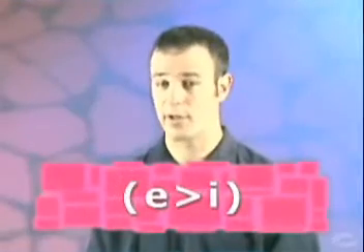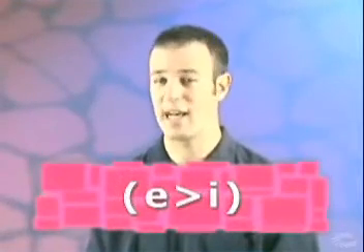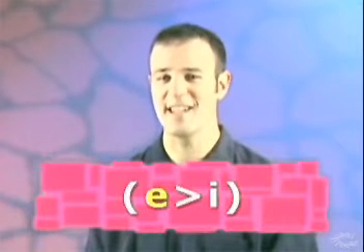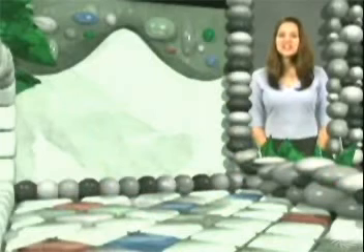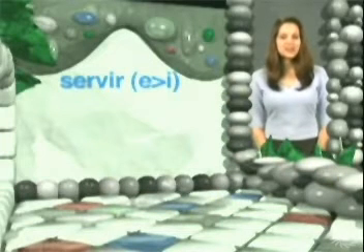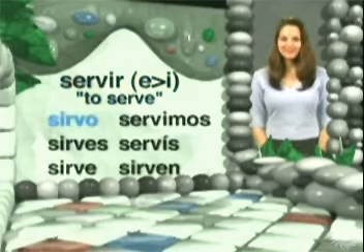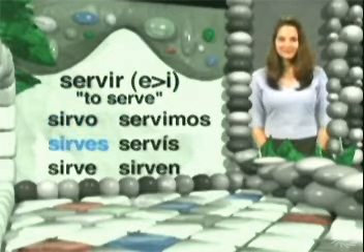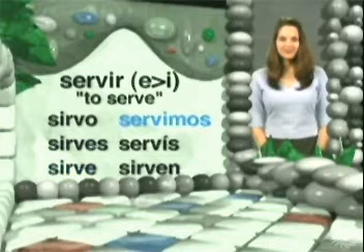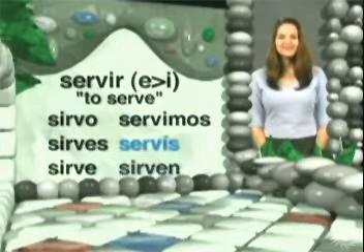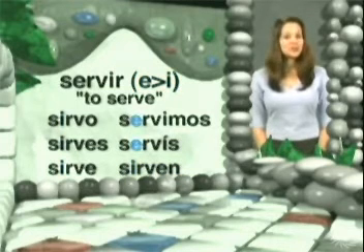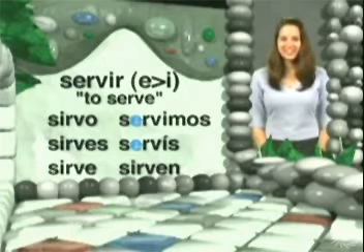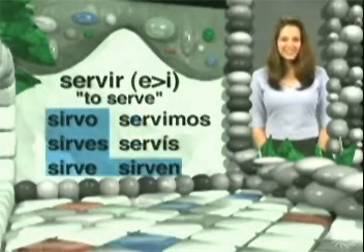The E to I verbs are stem change and boot verbs just like the E to IEs, except, you guessed it, the E's in the stem just change to I's. Let's look at an example. Let's conjugate servir, an E to I verb that means to serve. Servir. Sirvo, sirves, sirve, servimos, servís, sirven. Notice how the E's change into I's in all the forms except nosotros and vosotros, which you remember are immunized against stem changes. Hey, we can even draw our boot.